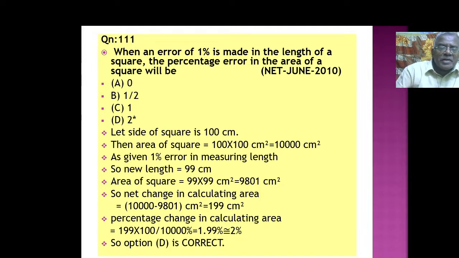What does percentage error mean? You have to see that. For 10,000, 199. For 100, how much? That you have to understand, no? So you have to multiply it with 100 and divide by 10,000. It amounts to 1.99%, approximately 2%. That is what's given in the option, option D, 2. So 2%. The percentage error in the area of a square, very interesting. You are asked to do only the area. You must know the formula for area, that's all. Otherwise, very simple it is.